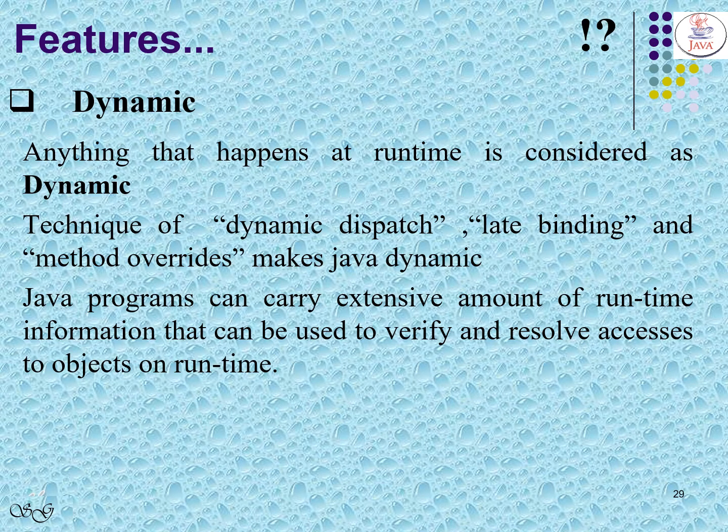Java code is dynamic in nature. Techniques like dynamic dispatch, late binding, method overriding are embedded in Java. Java programs can carry an extensive amount of runtime information that can be used to verify and resolve accesses to objects at runtime.